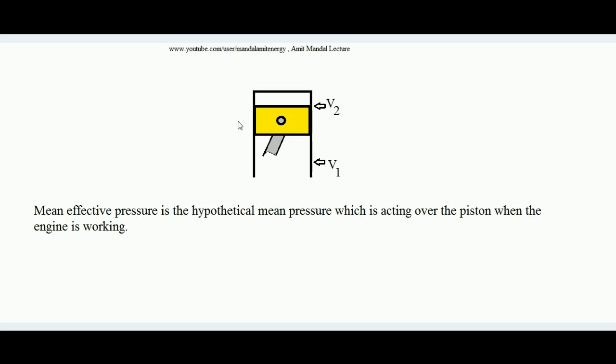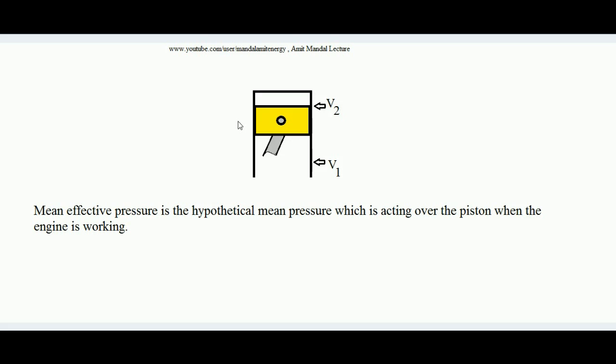Once again, I am talking particularly about the mean effective pressure of a 4-stroke SI engine, and it is a naturally aspirated engine, meaning suction is happening at atmospheric pressure. When the charge is sucked inside, it is almost at atmospheric pressure. When it is compressed, it goes from atmospheric pressure to the highest pressure, the ultimate pressure of the compression stroke, and then when the spark is introduced, the pressure goes even higher, and when work happens, the pressure pushes the piston, and the pressure lowers down.